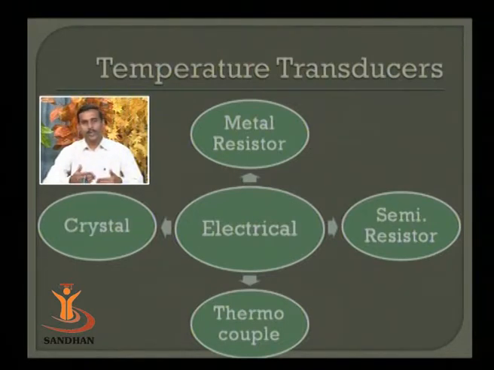In the path, it collides with the lattice particles or lattice members, and this particular collision introduces resistance inside the body of the device. So whatever is the electrical resistance, that is due to the vibration of the lattice particles. This particular lattice particle vibration is actually generating the resistance.